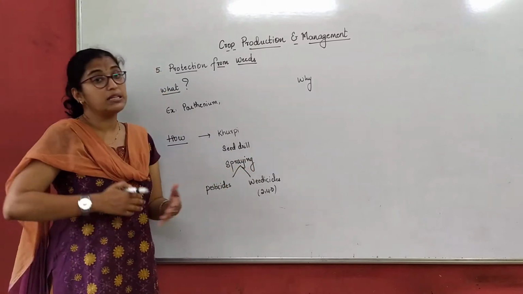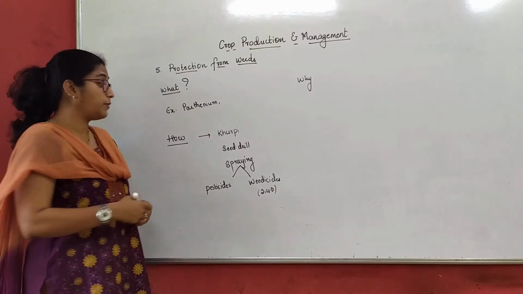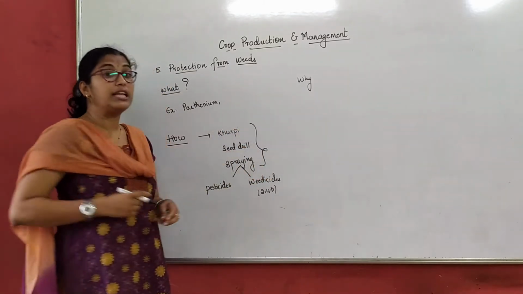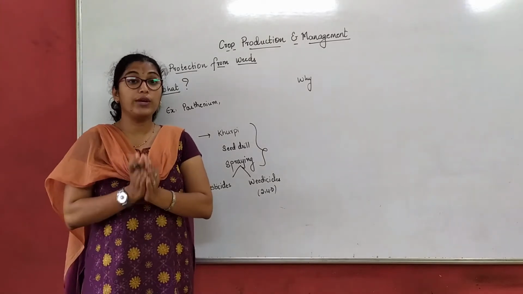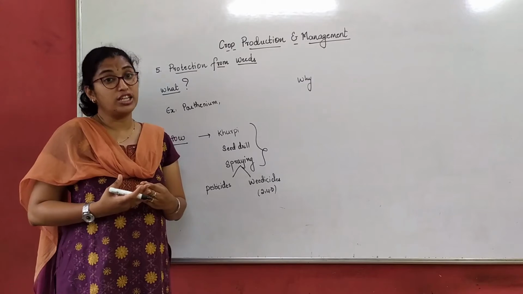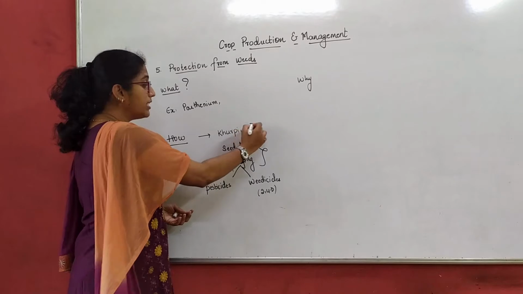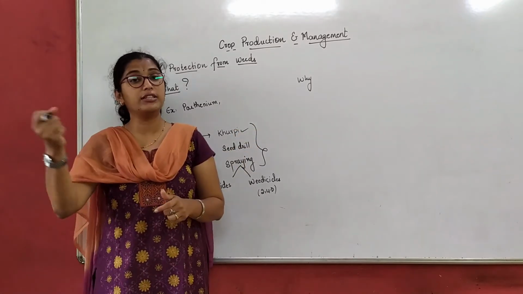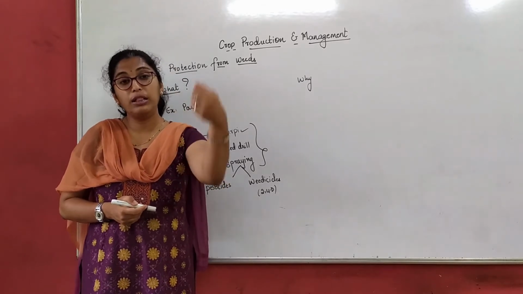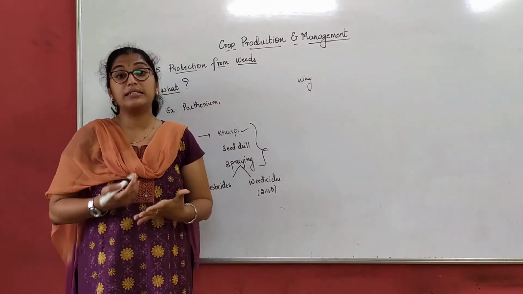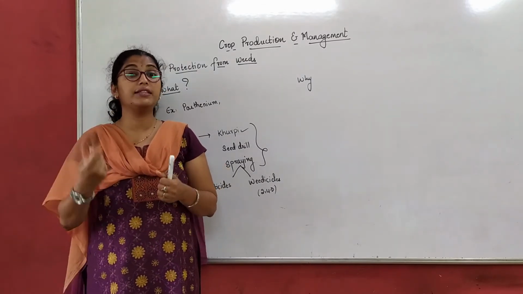So how do we remove these weeds now? We remove them manually, or with certain machines, or sometimes by spraying. So we use 3 agricultural implements again. Everywhere we implement a process, we use certain agricultural implements. So how do we get rid of these weeds from our field? By using a khurpi. With a khurpi, you can cut them manually. Some weeds you can just pull, and they are uprooted, right? But for some weeds, the roots go deep below, so we have to remove them with the help of a khurpi.